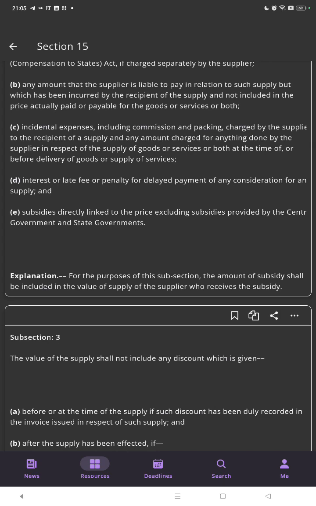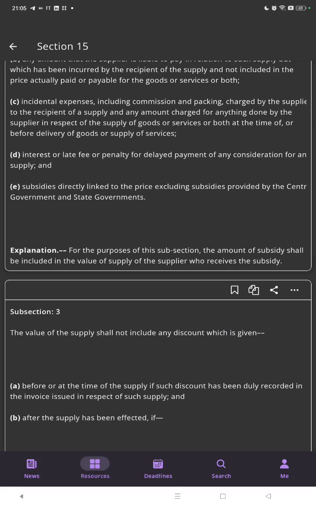Explanation: for the purpose of this section, the amount of subsidy shall be included in the value of the supply of the supplier who receives the subsidy.